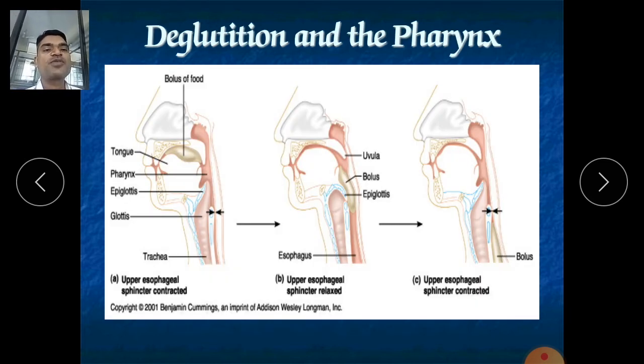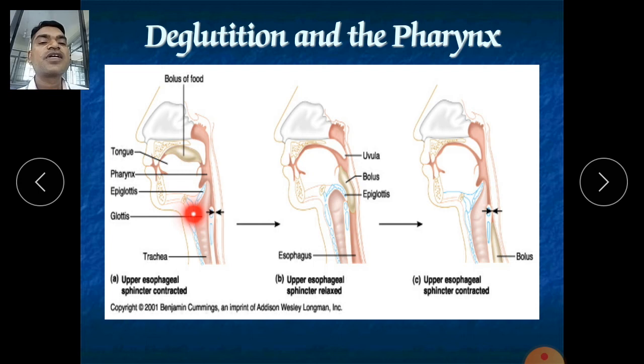Now, how does the process of deglutition occur? Inside your mouth we have this bolus. Now the pharynx parts have relaxed, and here it has already been closed. The epiglottis will now close the respiratory tract.